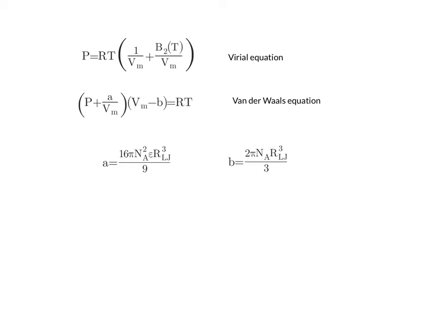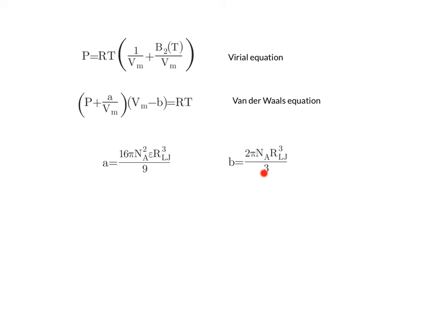And so if I cube that distance of closest approach, I have something that's proportional to the volume of a particle. Notice that the B term contains only this term that is proportional to the volume of a particle. Both terms contain Avogadro's number, and so this is per mole of particles.